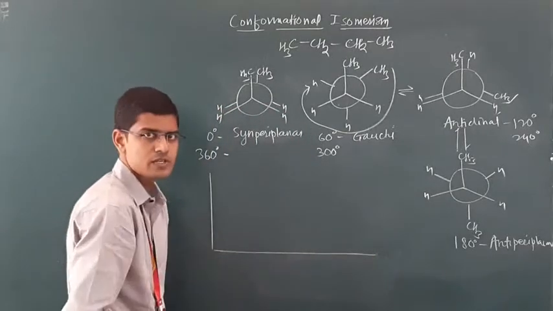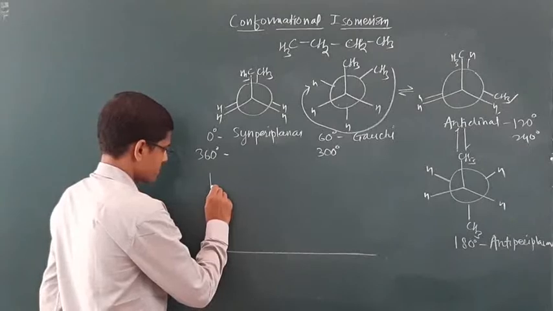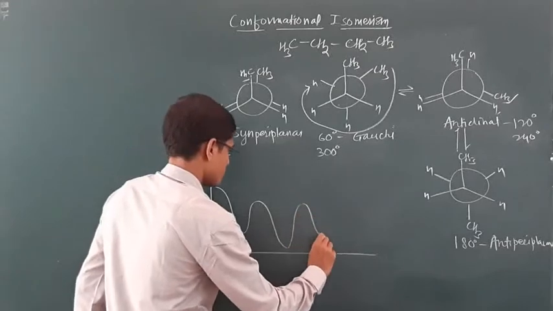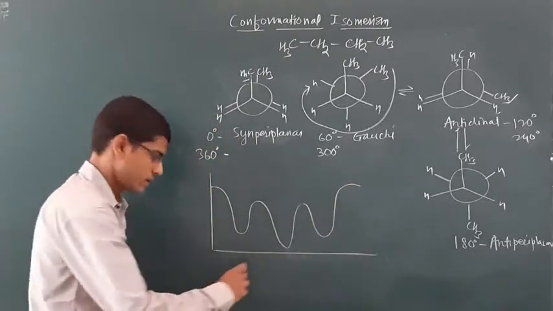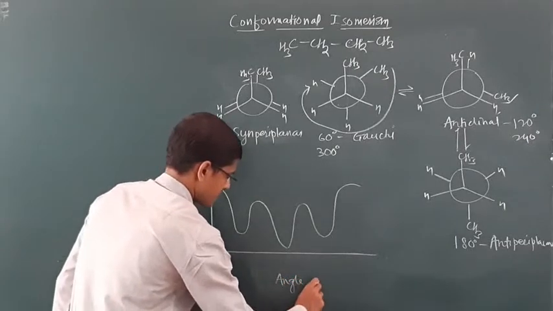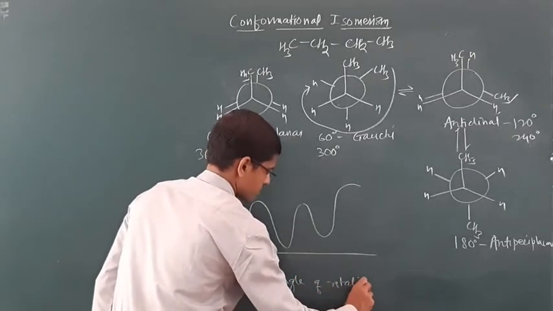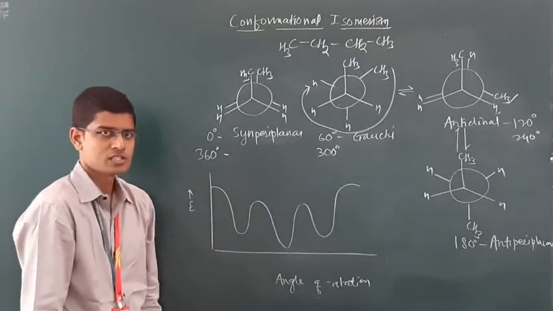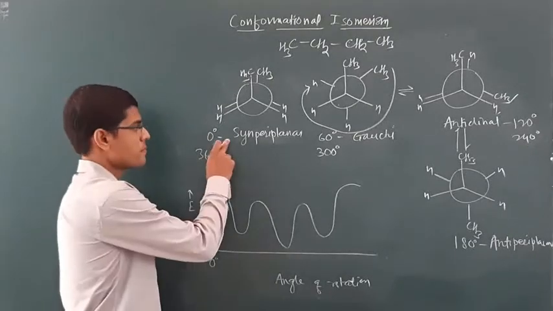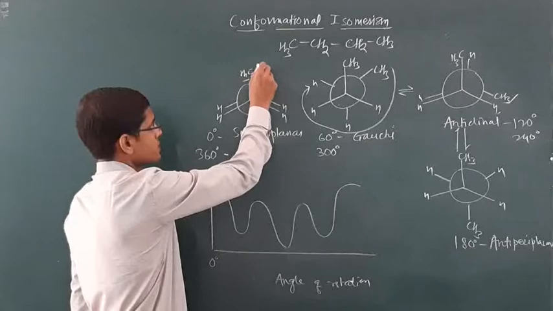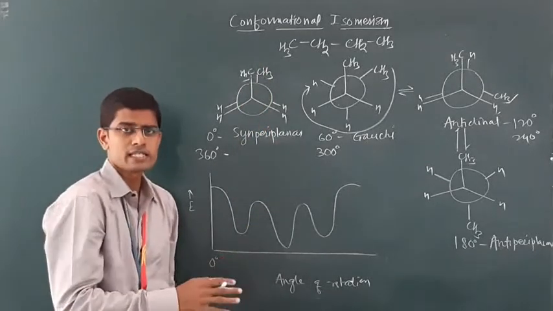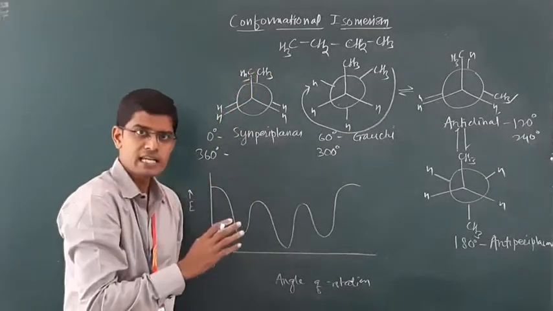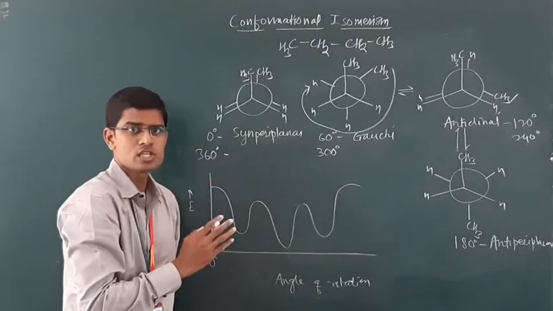I will draw this figure and then I will explain it. Okay, on the x-axis, angle of rotation. Y-axis, it is energy. Okay, at 0 degree, syn-periplanar. Since these two methyl groups are closer to each other, the distance between these two methyl groups is very less. They are at maximum closeness, nearest to each other.